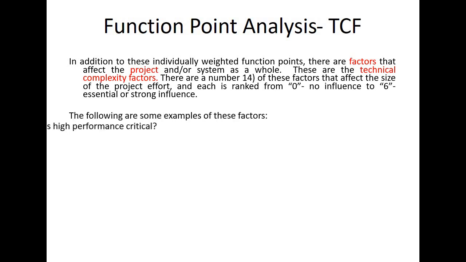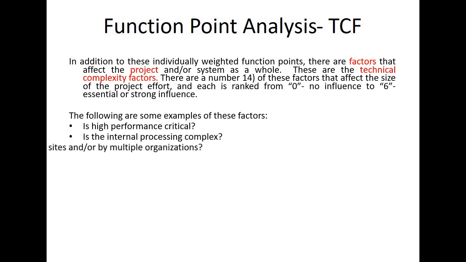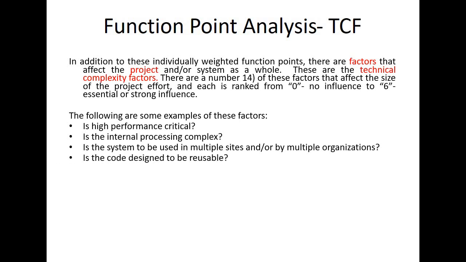Some of these factors are that is high performance something which is critical in this project, or the internal processing complex, right? Whether the internal processing is complex or not. Is a system to be built in multiple sites and or by multiple organizations? Is the code designed to be reusable? Is the processing to be distributed?